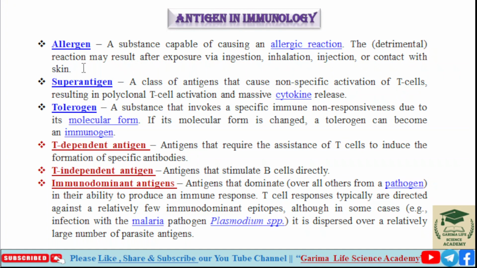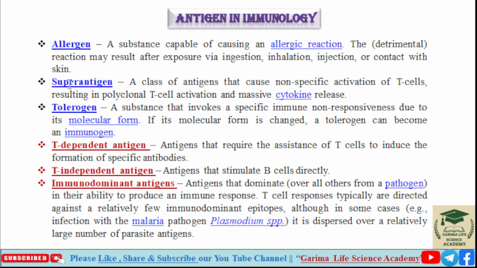So any allergen that is ingested into our body system, inhaled, injected or in contact with the skin may activate an allergic reaction.